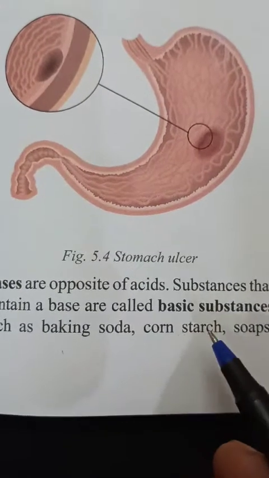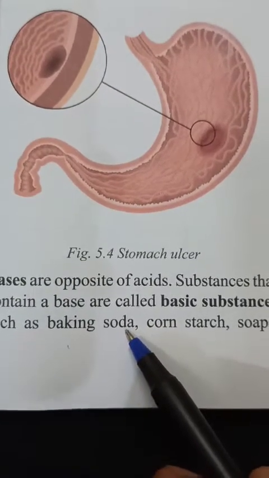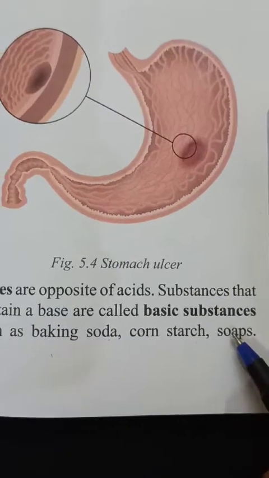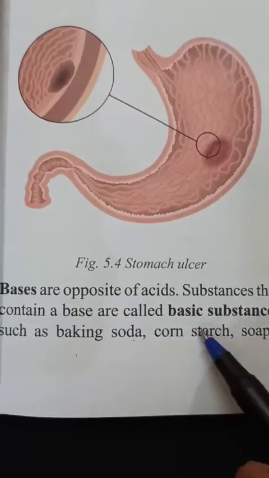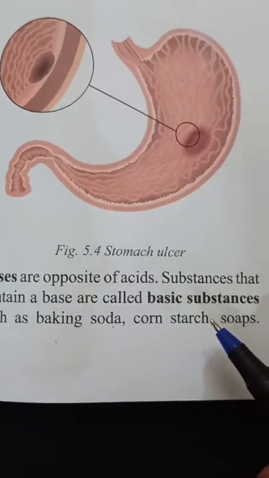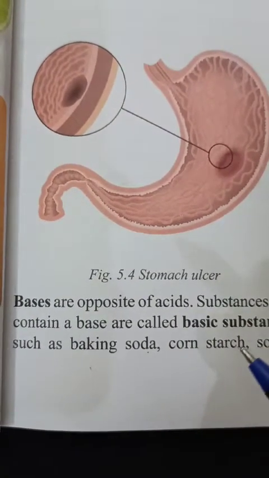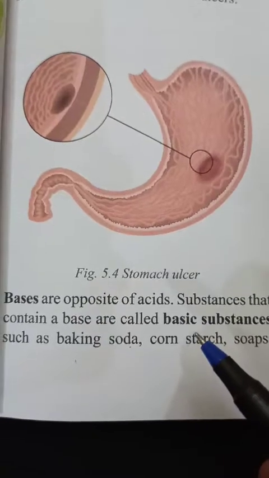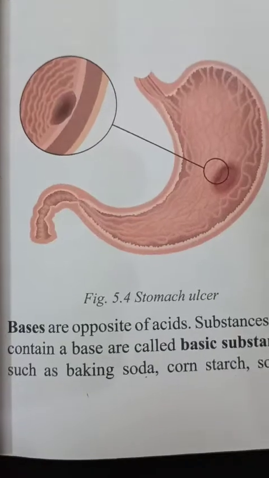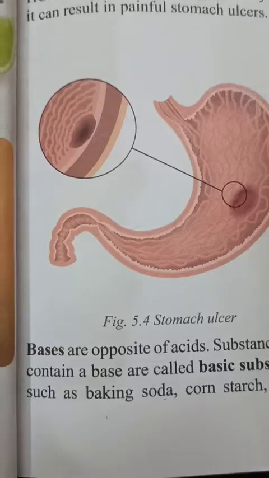It comes in packets. Baking soda is also present in our kitchen, and you use soap daily. So these are some basic substances, which contain bases, and they are all bitter in taste. These are the opposites of acids, which means their action is just opposite to acids.